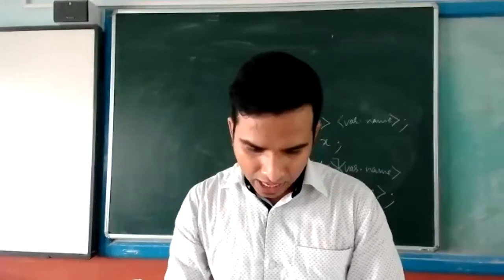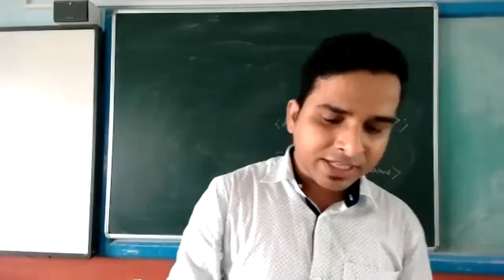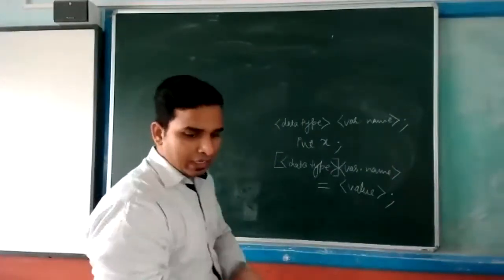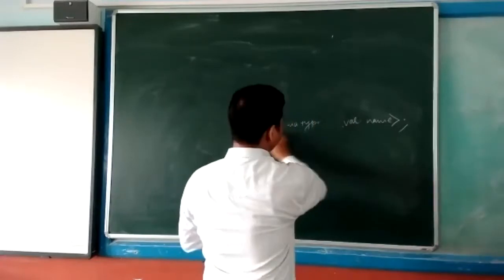Next one is, I'm writing something. Tell me why these identifiers are invalid.